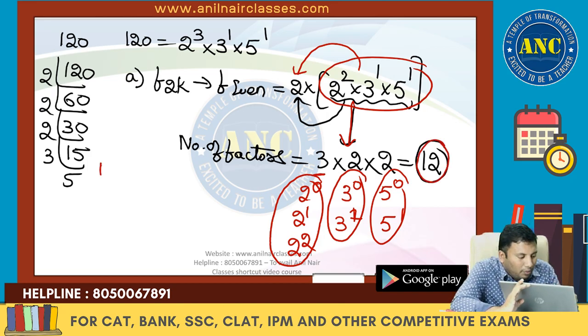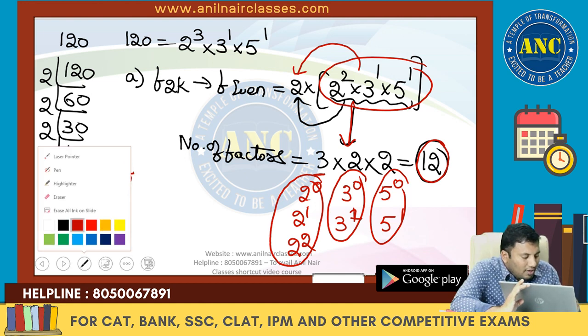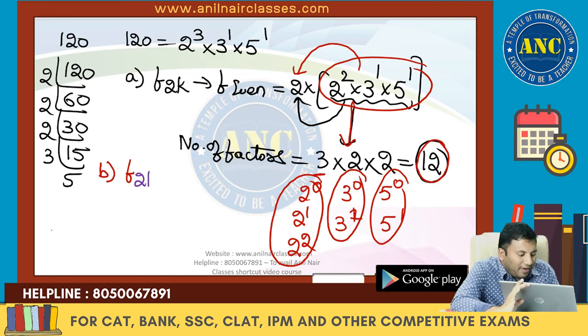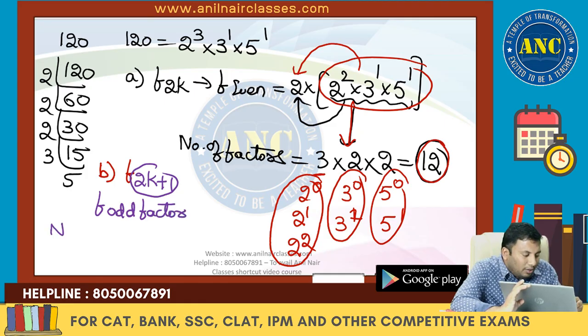First one, I hope it is clear. Second question: how many factors, when divided by 2, give a remainder 1? Any number of the form 2k plus 1 is nothing but an odd factor. An odd factor is a factor which is never divisible by 2.